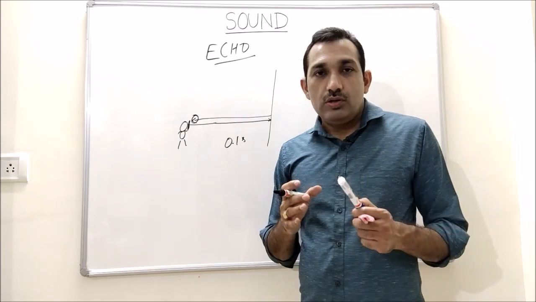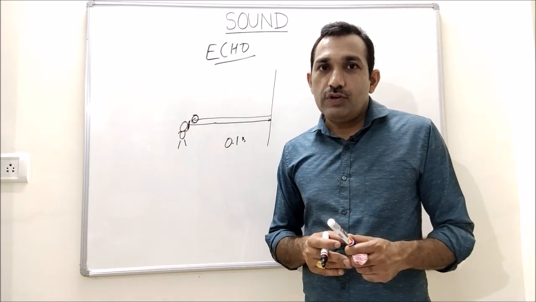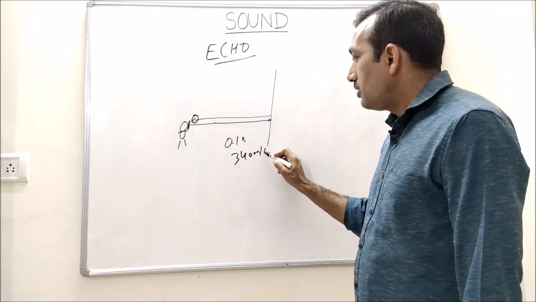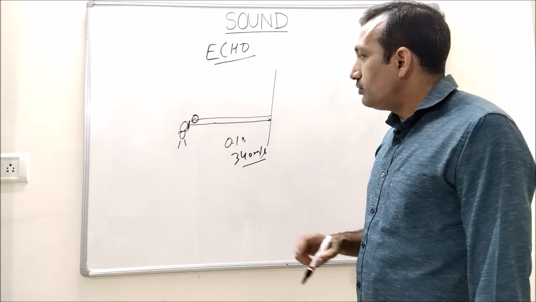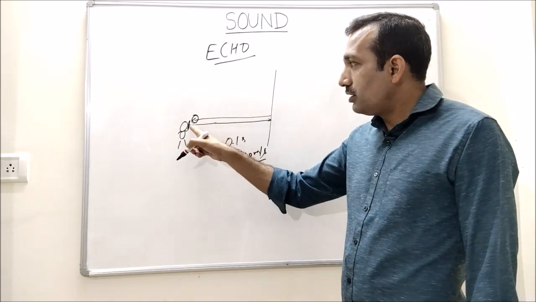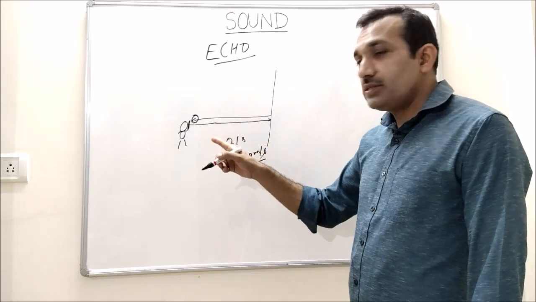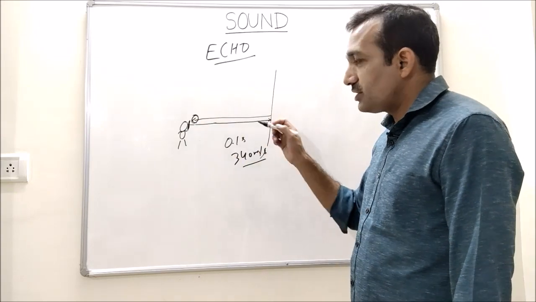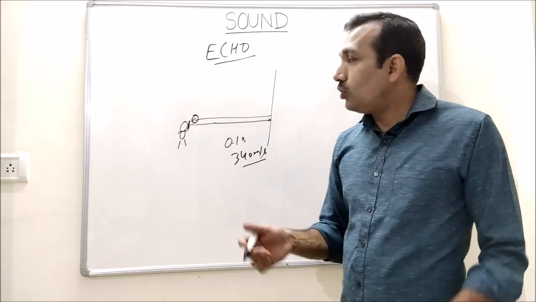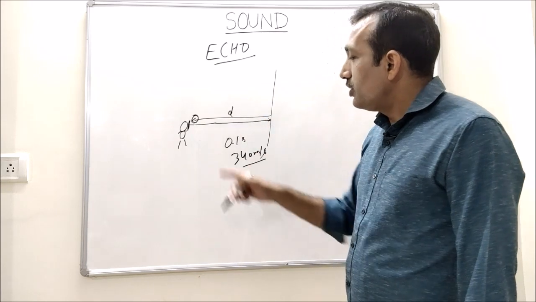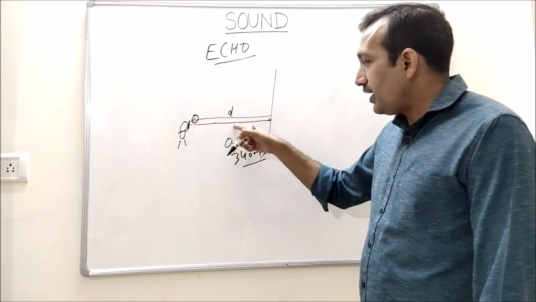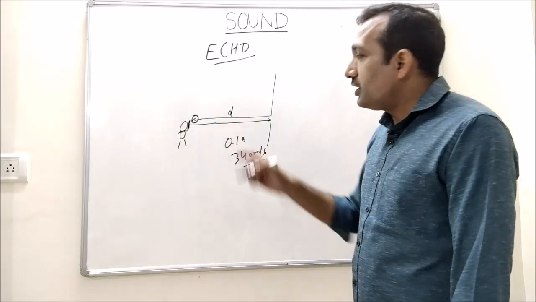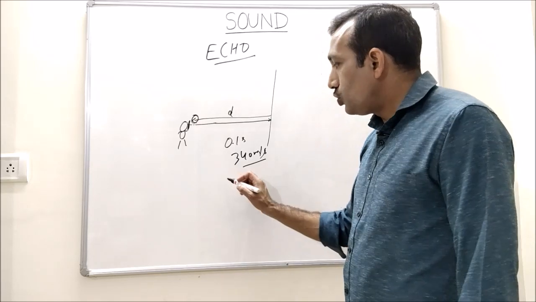Now, normally the velocity of sound in air is around 340 meter per second. Now, if the time taken in this travel is 0.1 second, then we can find the distance required to get an echo. Say suppose this distance is d. So d meter is traveled while going and d distance is traveled in returning back. So the total distance covered in this process is 2d.